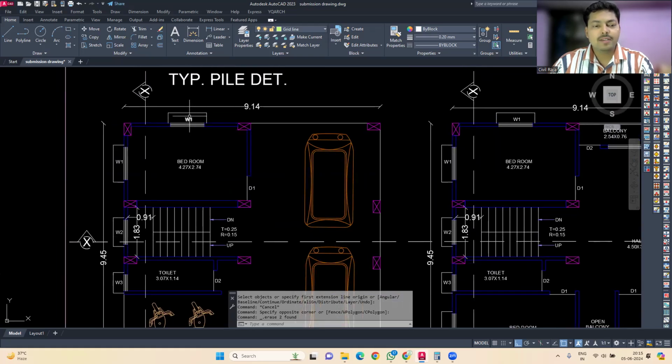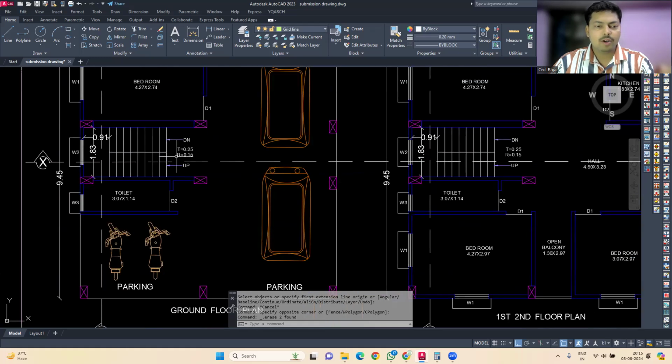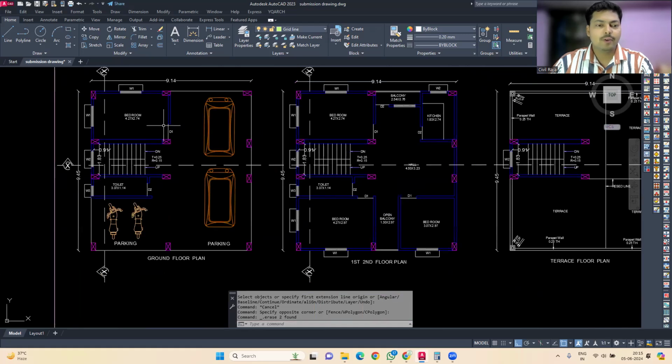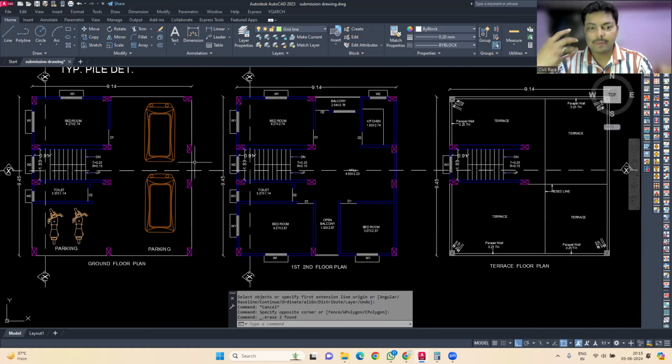Then we need to mention the position of the windows and the doors in our approval drawing. Do not go for the detailed drawings, but here we need to indicate where our windows are placed and where our doors are placed. Now you can see, when I make the building plan, I have more clarity on in which direction our door is going to open.